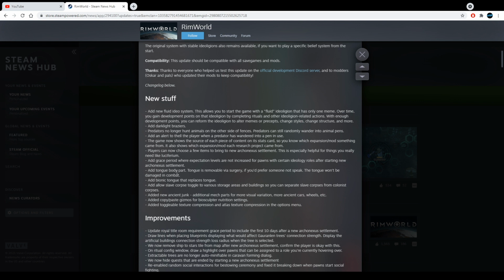Add tongue body part. What? Tongue is removable via surgery. Okay, why do you want to remove your what? If you'd prefer someone not to speak, the tongue won't be damaged in combat. Oh, okay. For some people, if someone likes to say a lot of shit talk and start fights, oh, this is bad. This is badass, but like, why would you do that?